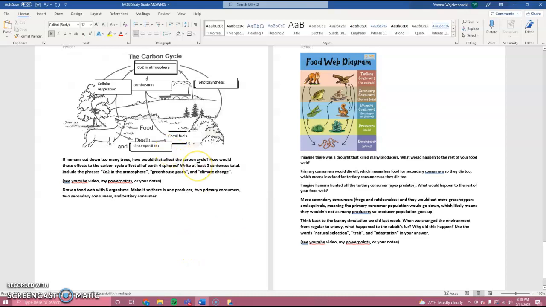How would that affect all 4 spheres? So if it gets way too hot on the planet, we saw with the polar bear example, right? It melted the ice caps. That ended up affecting the polar bear's life because it cannot live when it has no ice to live on. So the polar bears die. That's affecting the biosphere. So hydrosphere, it melts ice into water, affecting the hydrosphere. Kills polar bears, affecting the biosphere. Obviously the atmosphere was affected because there's more CO2 in the atmosphere than there should be.